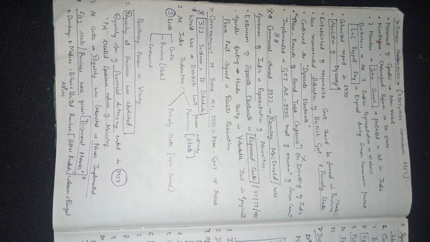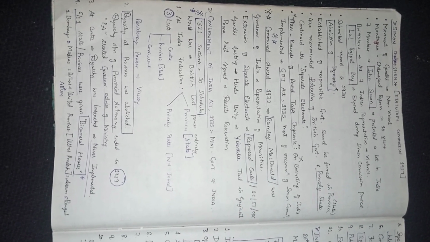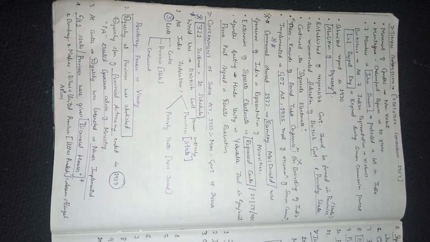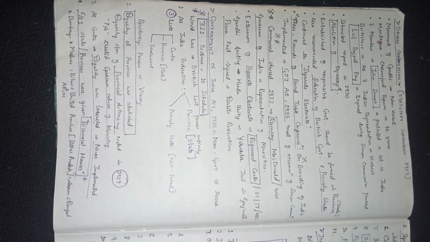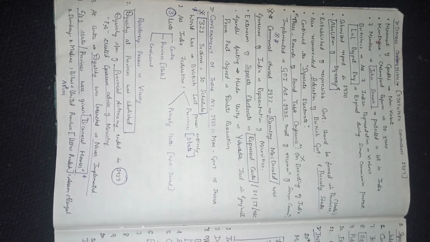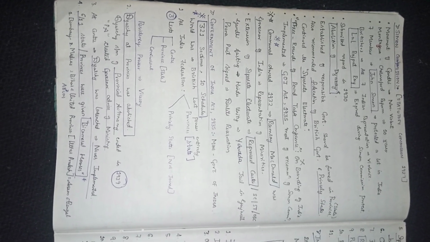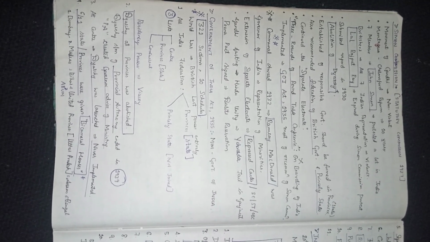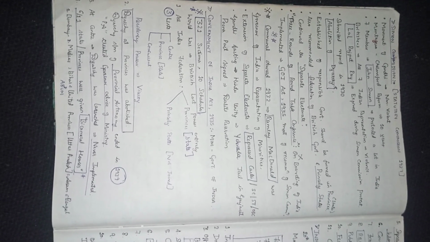Communal Award, that is 1932. Ramsay MacDonald was Prime Minister, on representation of minorities. Extension of separate electorate to the repressed castes. Repressed castes is nothing but SC, ST, OBC. Gandhi, fostering Hindu unity, was in Yerwada jail in Pune, where the Poona Pact was signed for Dalits' reservation.